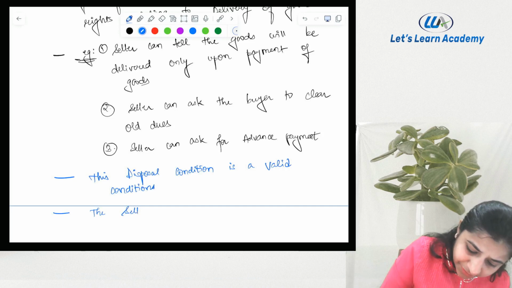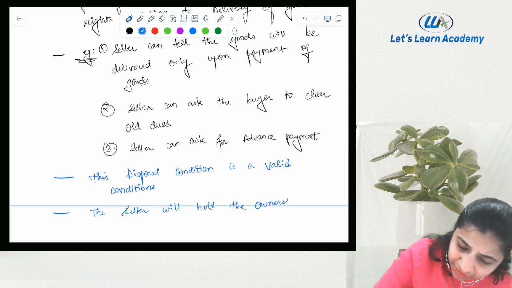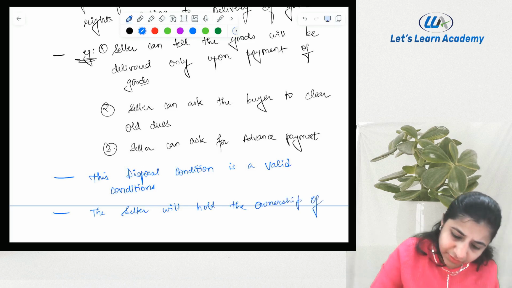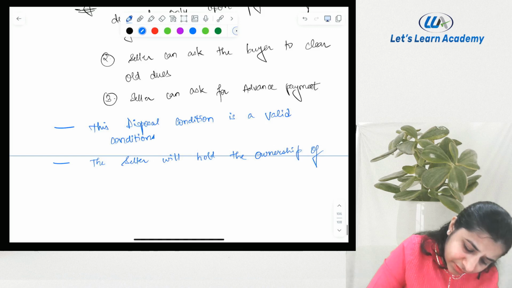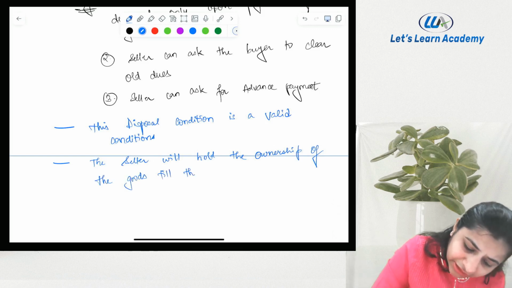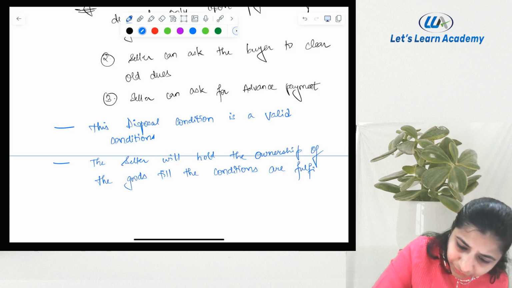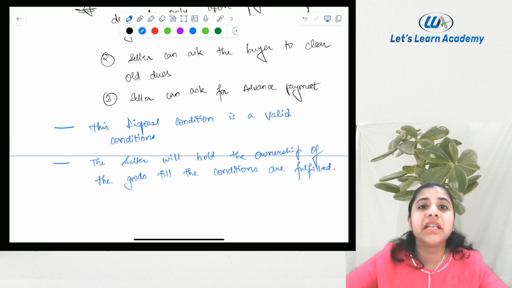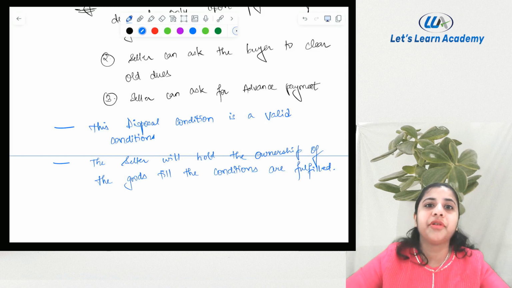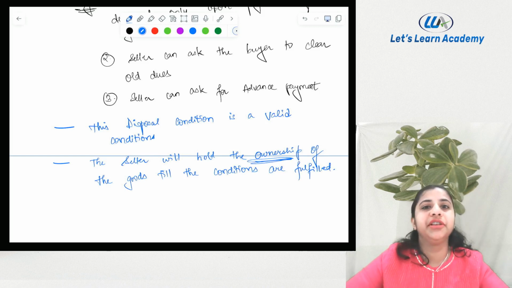The seller will hold the ownership of the goods till the conditions are fulfilled. The seller will hold the ownership of the goods. Yes, ownership of the goods till the conditions are fulfilled.